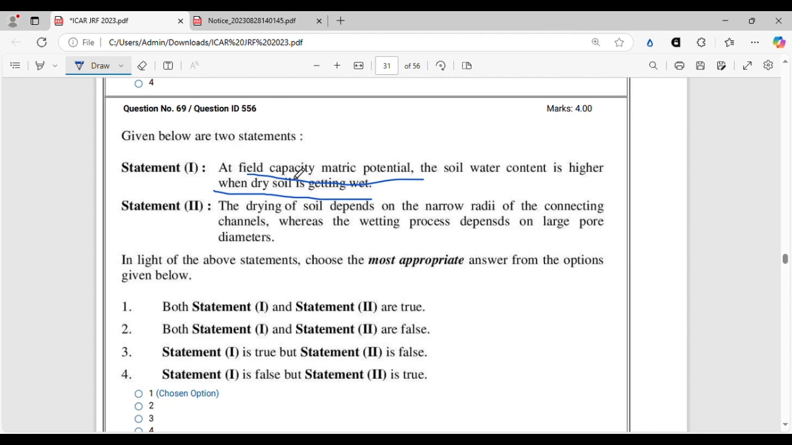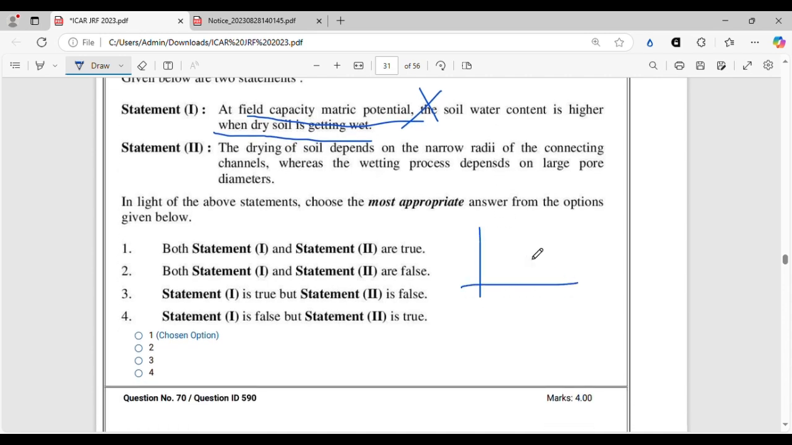So at field capacity metric potential, they are fixing the metric potential and they are saying the soil water content is higher when dry soil is getting wet. This is a wrong statement because you can remember the hysteresis graph and say a particular potential point is fixed. This is the metric suction, and this is the volumetric water content. So here at field capacity metric potential, they have fixed the particular metric potential. We say it is at this point, and we know this is the drying curve, and this is the wetting curve.